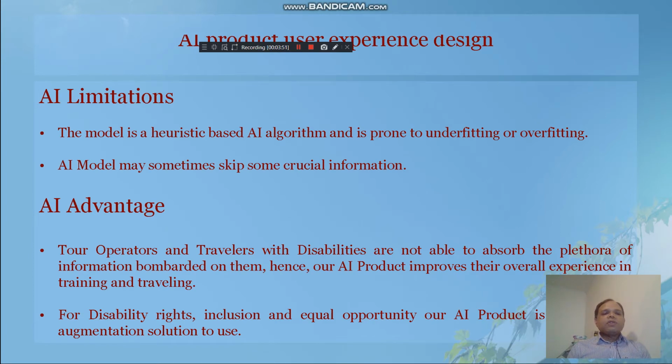The advantages of our AI product far supersede the limitations. Some of the limitations are the usual heuristic based AI algorithm limitations of overfitting and underfitting, and our AI model can sometimes skip some crucial information. In terms of the advantages, we are including disabled people for their disability rights and providing them equal opportunity, and they are able to absorb a plethora of information based on a summary of text that is provided to them.